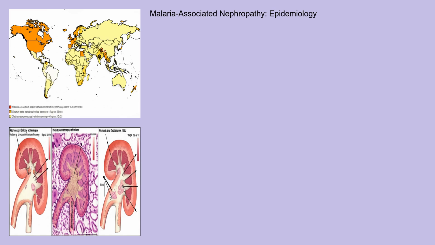Malaria-associated nephropathy is primarily observed in regions where malaria is endemic, particularly in sub-Saharan Africa, South America, and parts of Southeast Asia. The prevalence is difficult to determine precisely, as MAN often goes undiagnosed, especially in resource-limited settings. Children, especially those between the ages of 5 and 15, are disproportionately affected, likely due to repeated malaria infections during childhood, a time when their immune systems are still developing and vulnerable to long-term consequences of chronic inflammation.